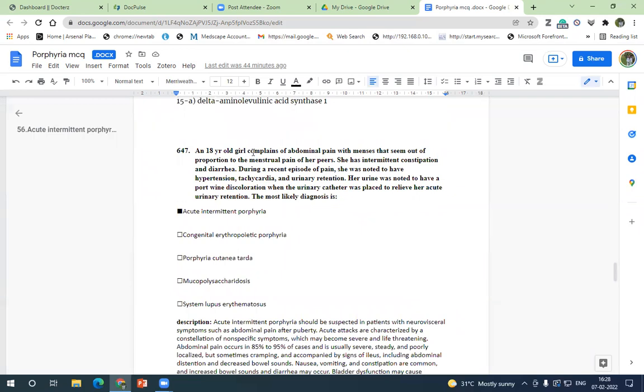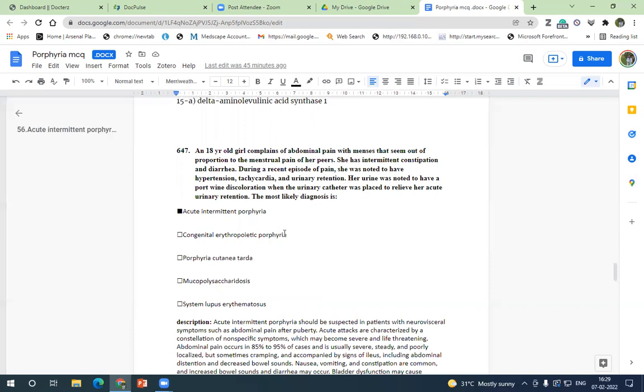So, an 18-year-old girl. So it is a post-pubertal girl. She complains of abdominal pain with menses that seems out of proportion to the menstrual pain of her peers. She has intermittent constipation and diarrhea. During a recent episode of pain, she was also noted to have hypertension, tachycardia, and urinary retention. Her urine was noted to have port wine discoloration when a urinary catheter was placed to relieve her acute urinary retention. So what is the most likely diagnosis?